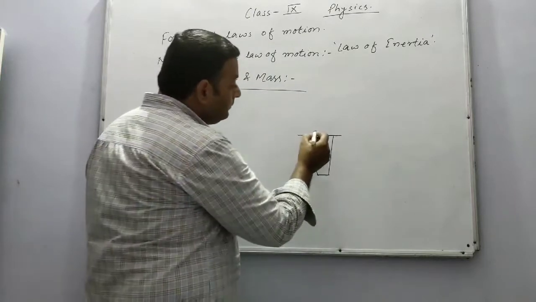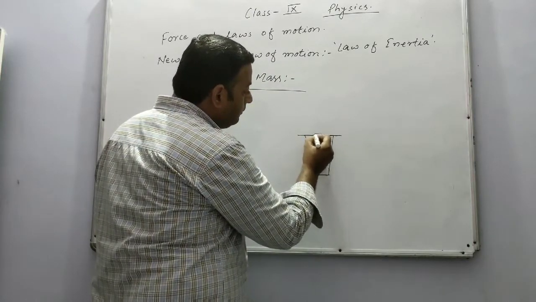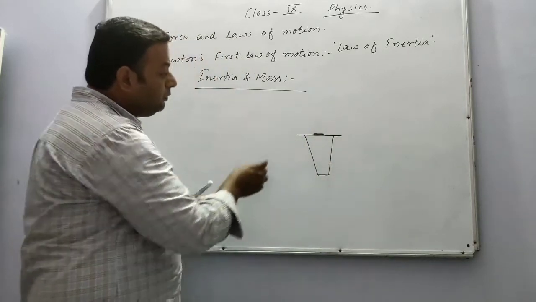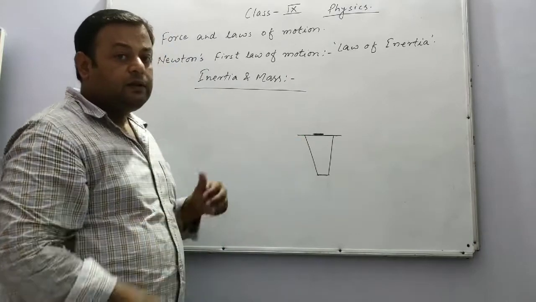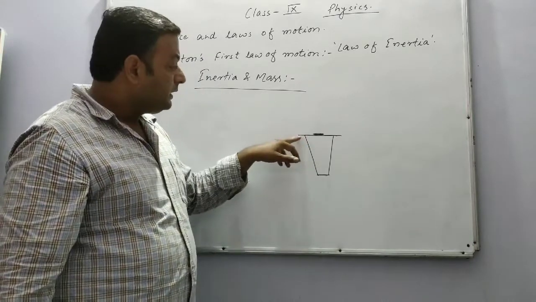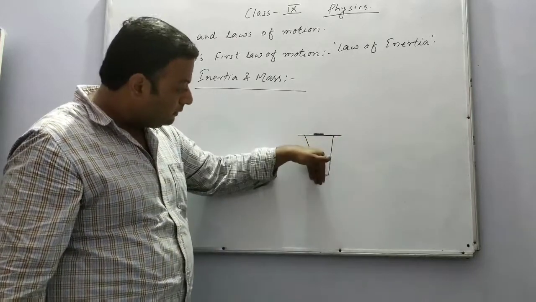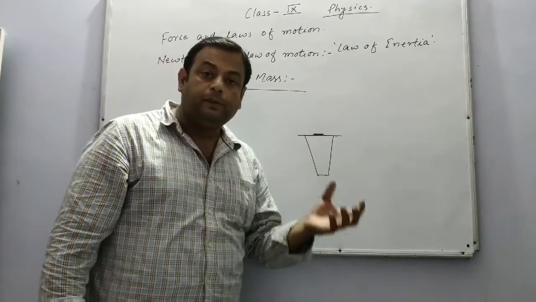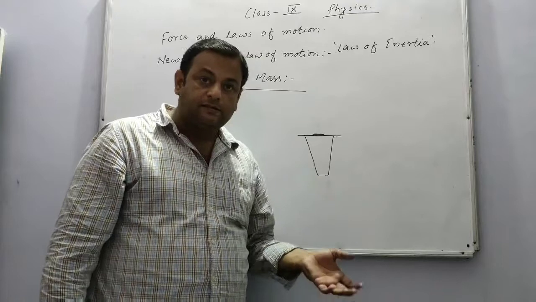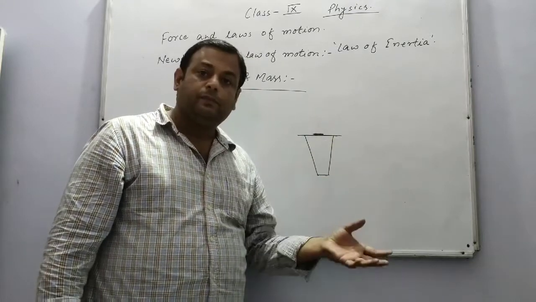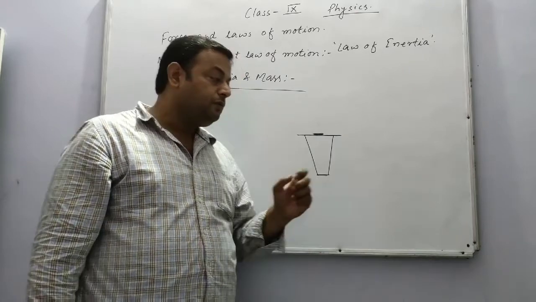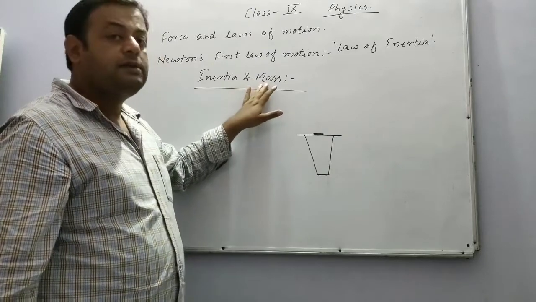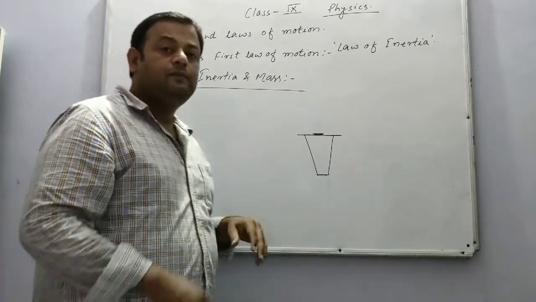Now if I place a 5 rupee coin, a heavier coin, on this card, and again try to flick this card, then what will happen? Most of the times we are able to see that the card will fly off and the coin will go inside the glass, because in the second case, when we have used the 5 rupee coin, the coin has much more mass. More mass means more inertia of rest. So finally we can say that the inertia of any object depends on its mass. So that's all for today. Thank you very much.